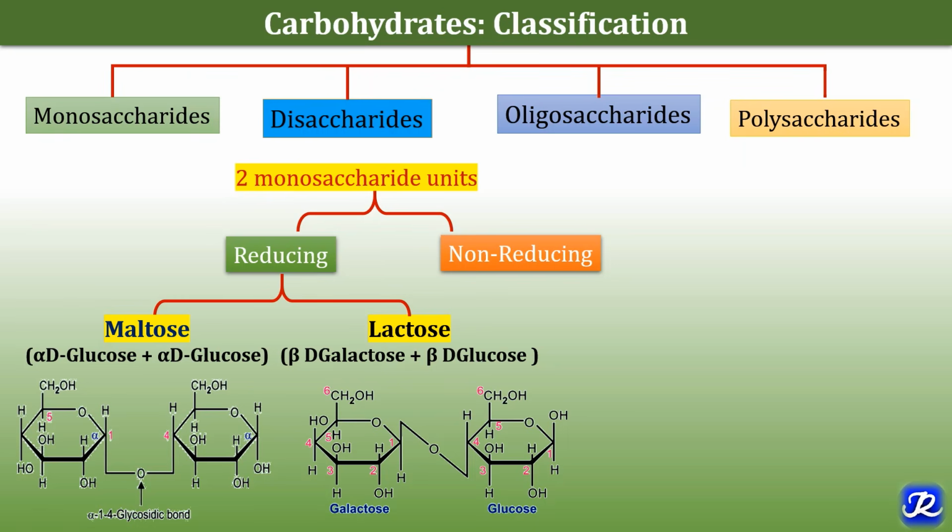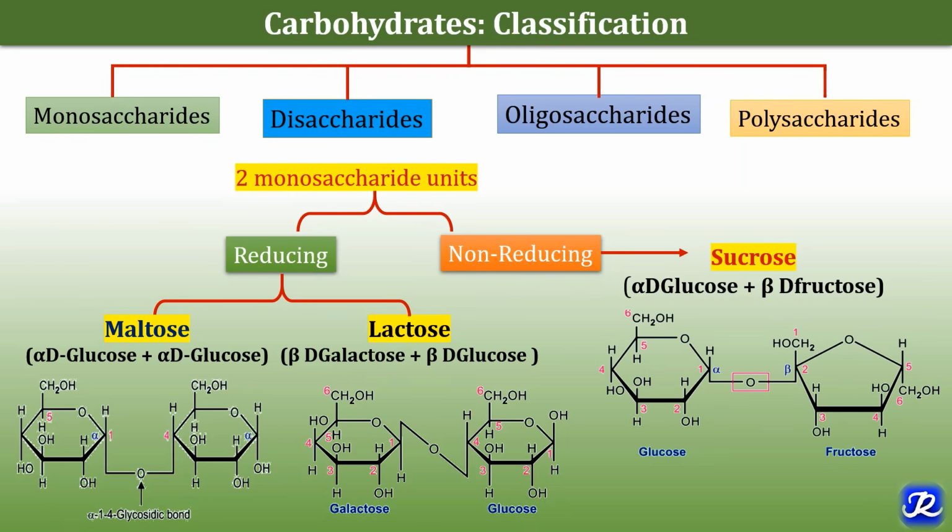What is the example of non-reducing disaccharide? It is sucrose. Sucrose is non-reducing disaccharide and it contains one molecule of alpha D glucose plus one molecule of beta D fructose. And both molecules, they are linked together by glycosidic bond.